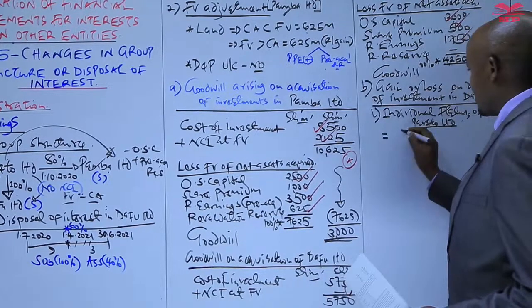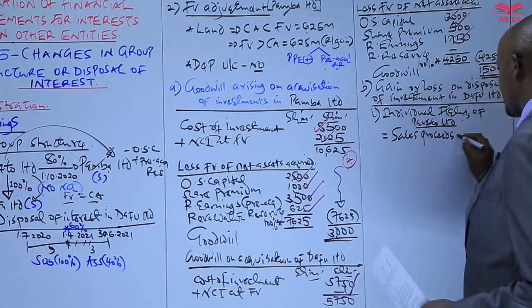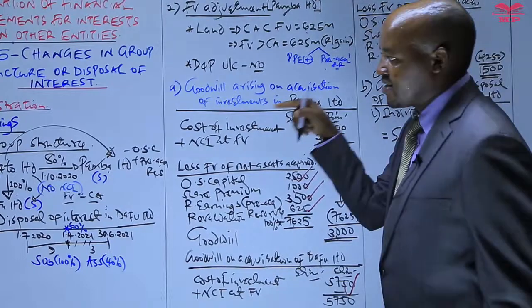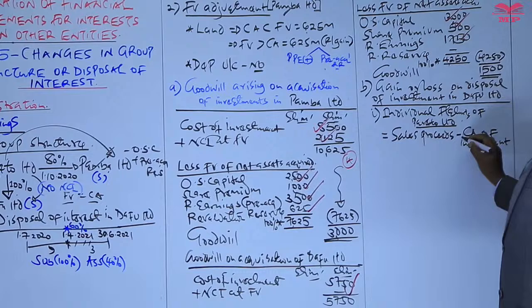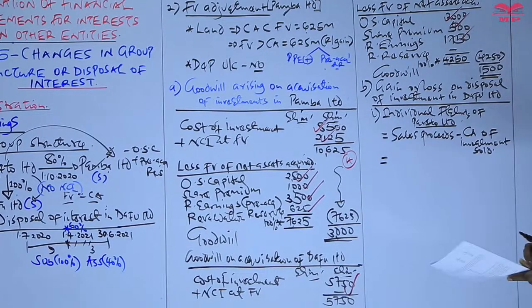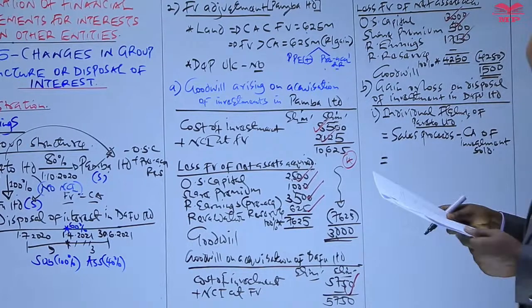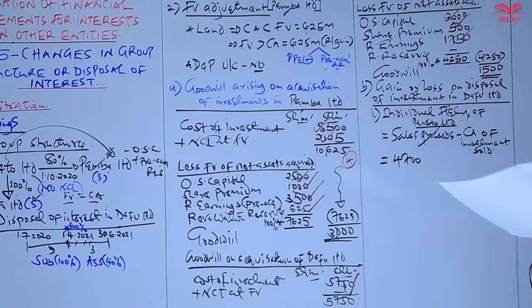That gain or loss on disposal is computed by taking the sales proceeds, which is the amount of money received by the parent company after selling some or all of the shares in the subsidiary, minus the carrying amount of investment disposed, or basically investment sold. This one is very simple because all these figures are given. So 4,700 is the sales proceeds, the amount of money received.